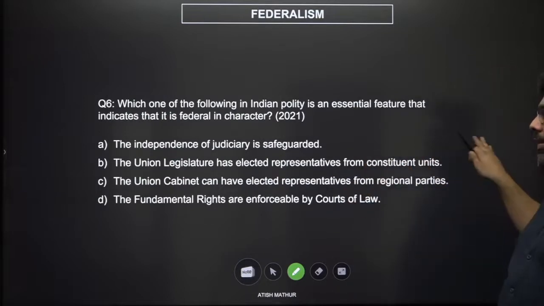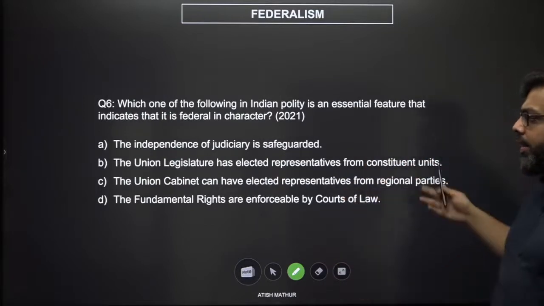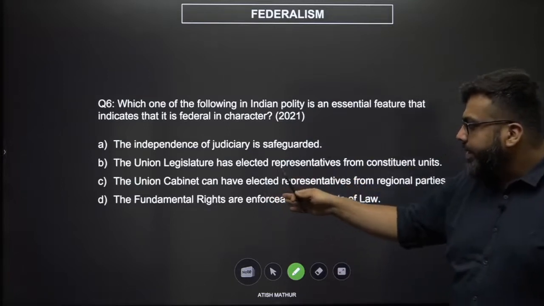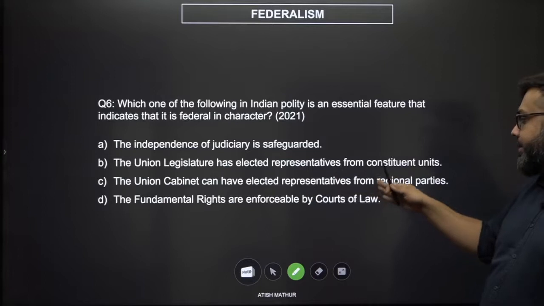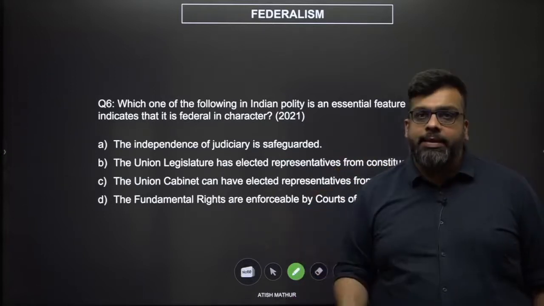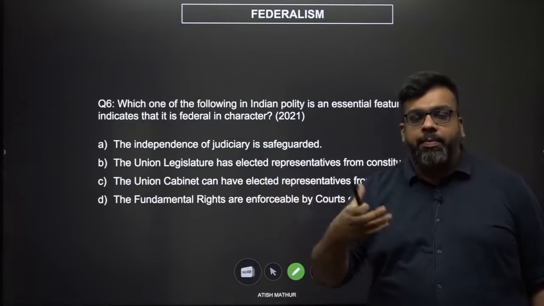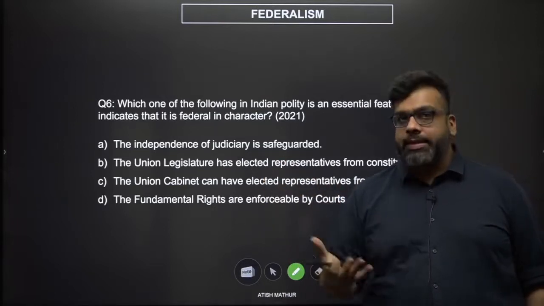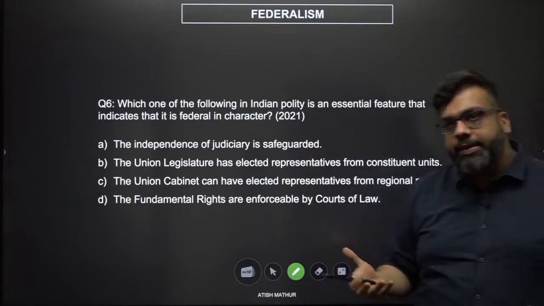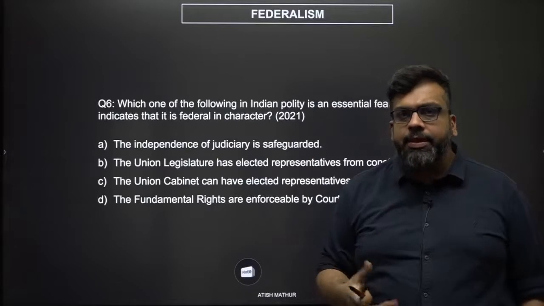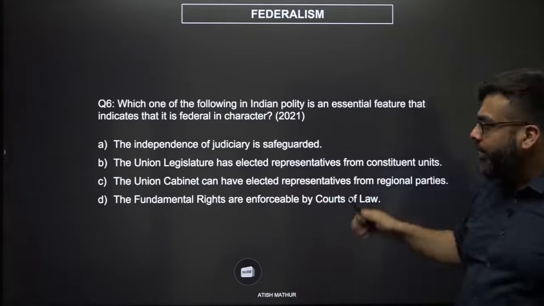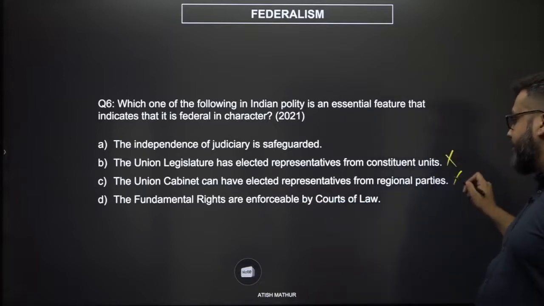It has nothing to do with state legislatures. All that it is saying is that you are a parliamentary democracy. The union cabinet can have elected representatives from regional parties. All that it is saying is that you have a multi-party system and people who comprise parties, even those which are not national in nature, can also become a minister. Sounds like you're assisting a coalition government or regional parties for that matter. Again, this has nothing to do with a regional government. So, B seems to be wrong, C seems to be wrong.